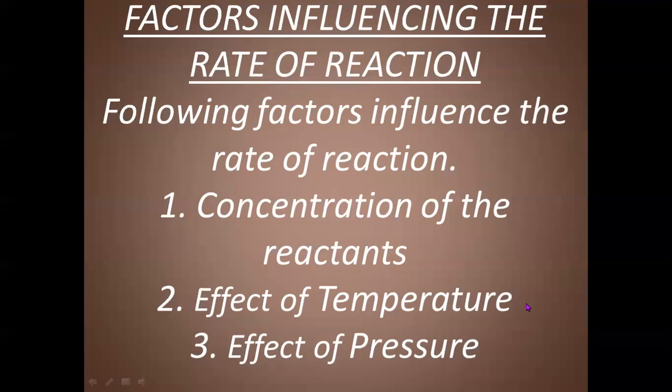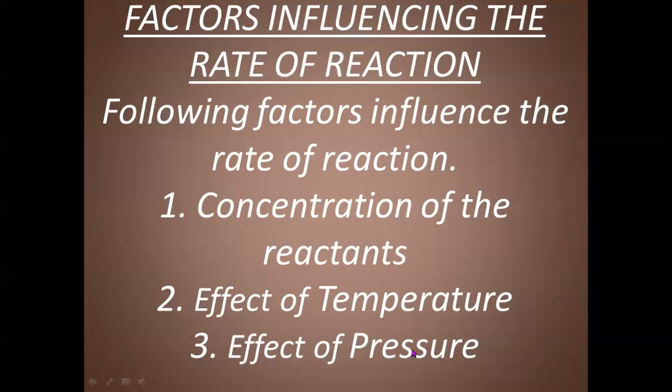If we take an example like the formation of ammonia, in which 3 hydrogen molecules plus 1 nitrogen molecule give rise to 2 molecules of ammonia. Here the total volume of reactants is 4 and the total volume of product is 2. So if we increase pressure, more and more product, ammonia, will form.